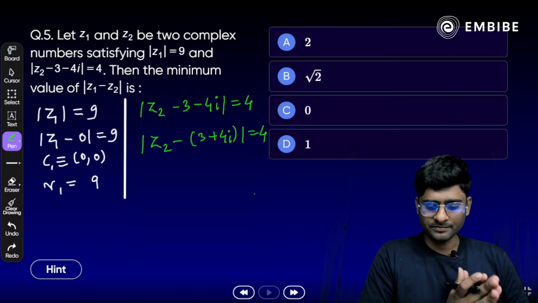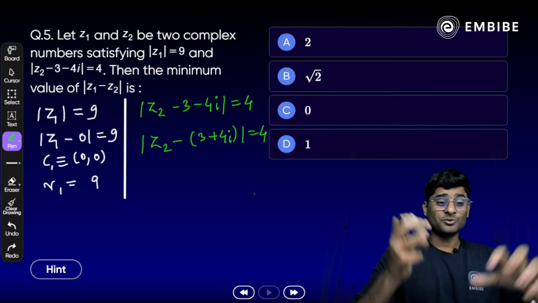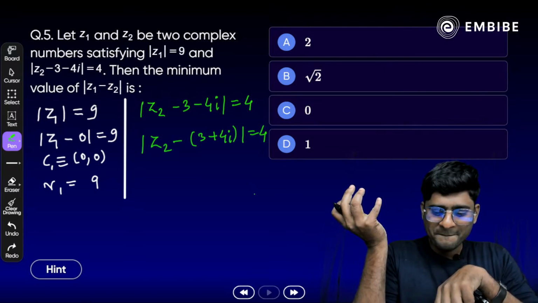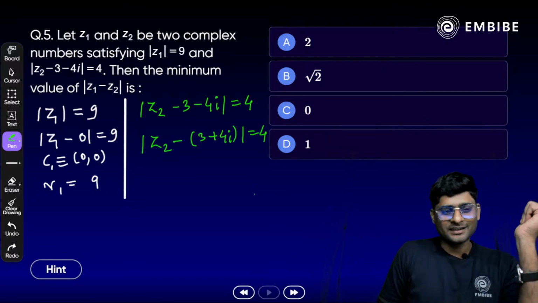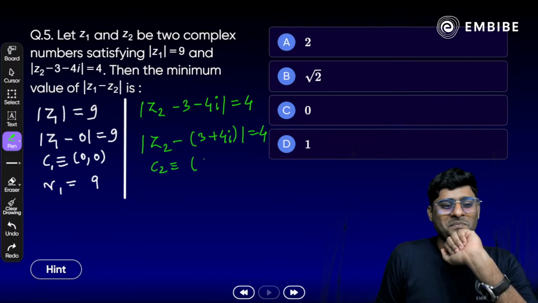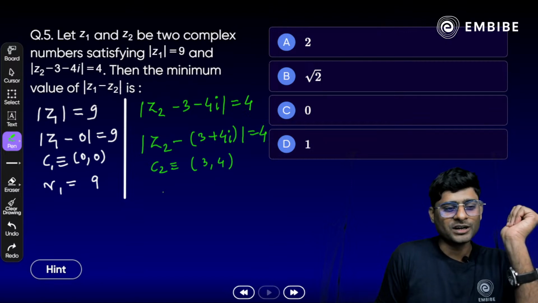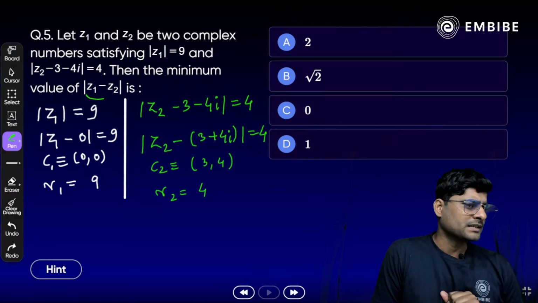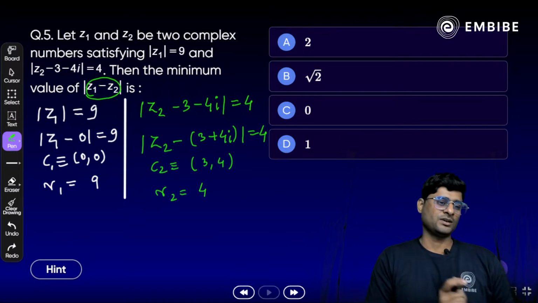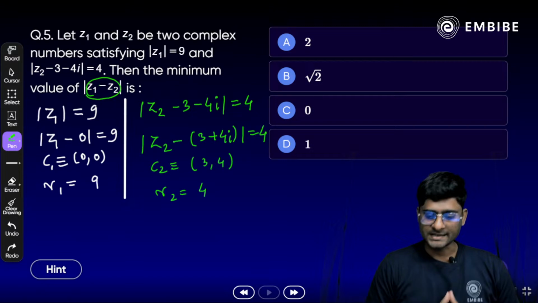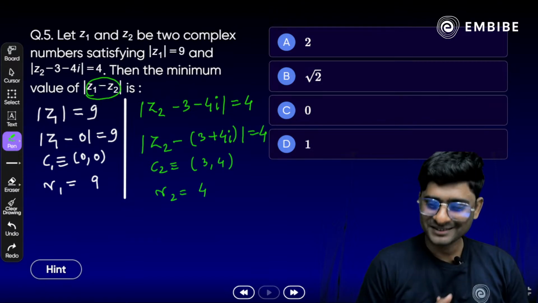Those methods were lengthy. We have less time here. You obviously have a little less time, so focus on the standard form here. It also represents a circle. Yes, it also represents a circle with center 3, 4, and what about the radius? 4 units here. Now what do we have to calculate? We need to calculate the minimum distance between the two circles. You have to find the minimum distance between the two circles. Is it clear?